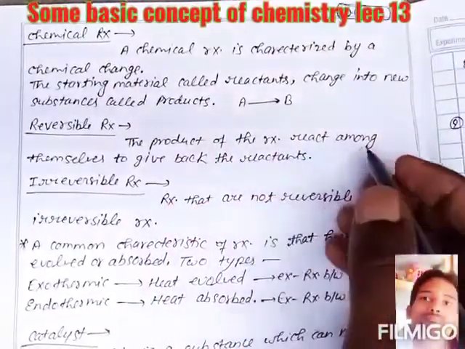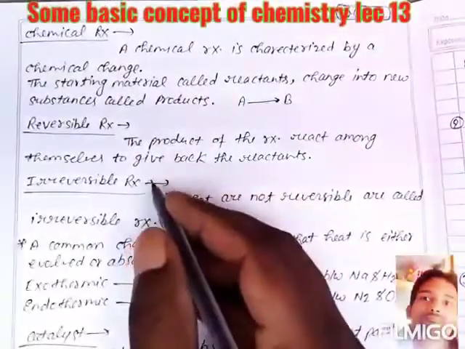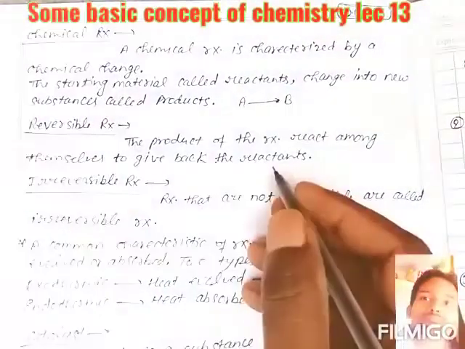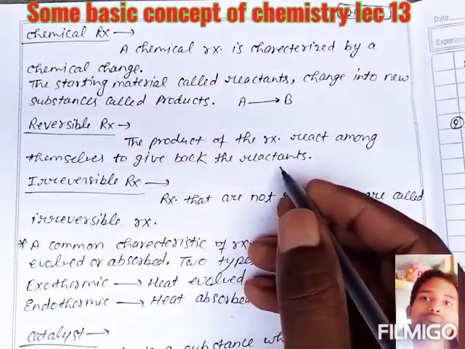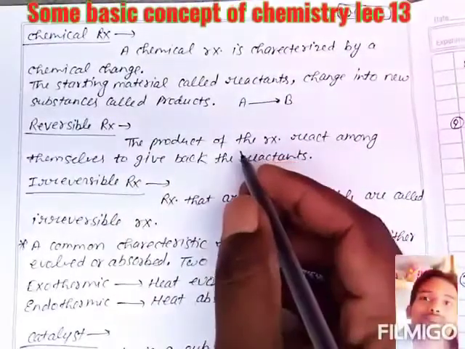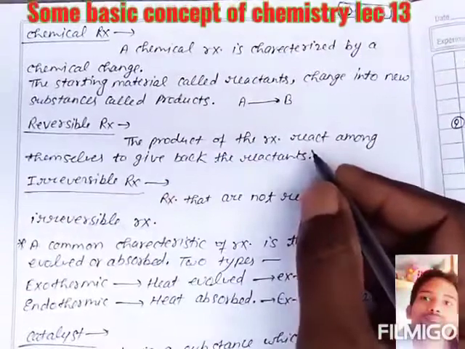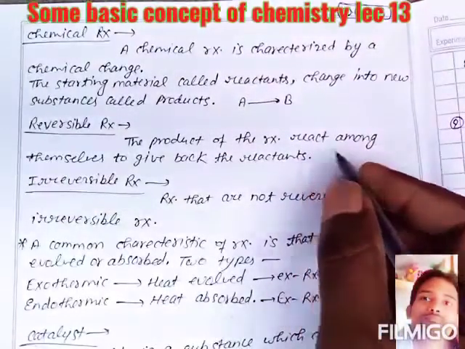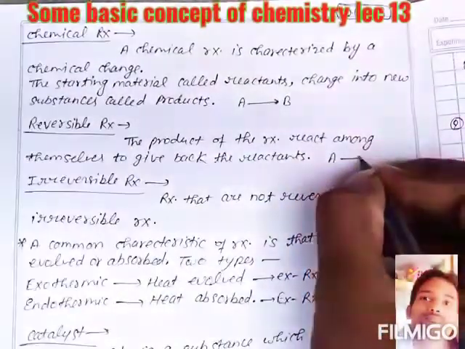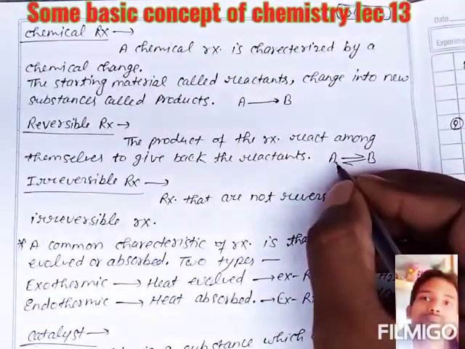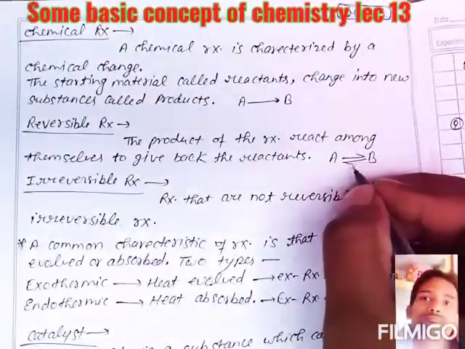The products of the reaction react among themselves to give back the reactants, meaning reactions which can reverse, like A will change into B, and further B will convert into A. This will be the reversible sign.